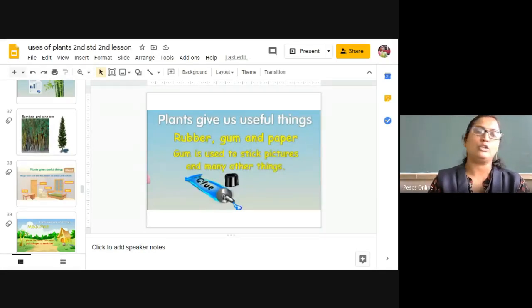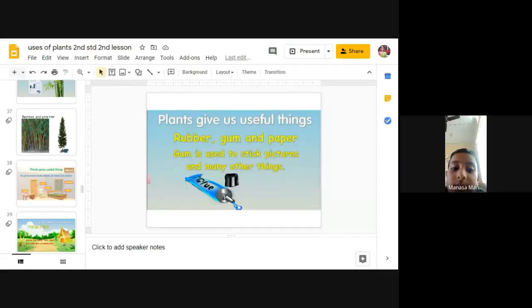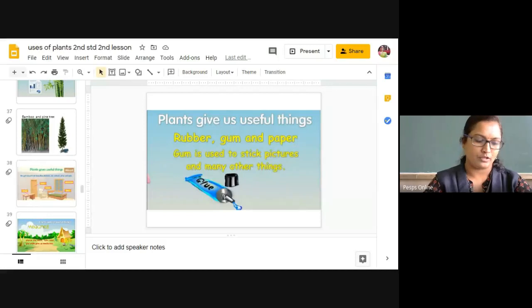How are you going to save the tree, or many trees? Mute your mic. See here. Many trees are cut to prepare the papers, right? To save trees, what are the precautionary measures we have to take?